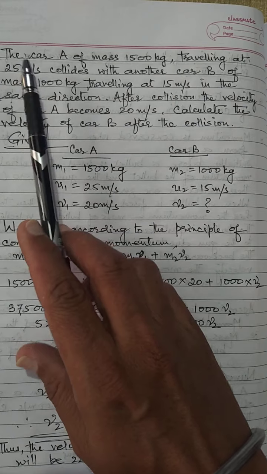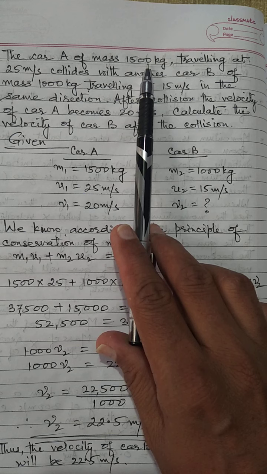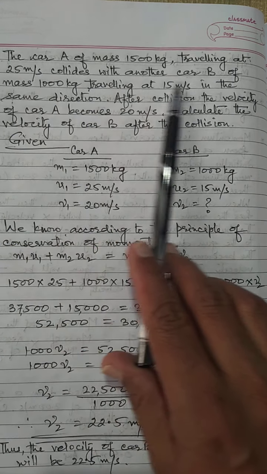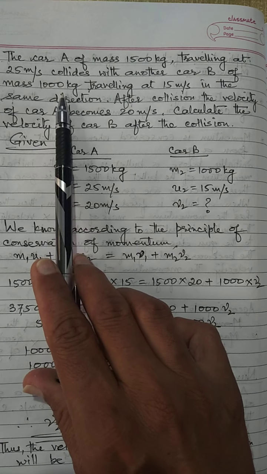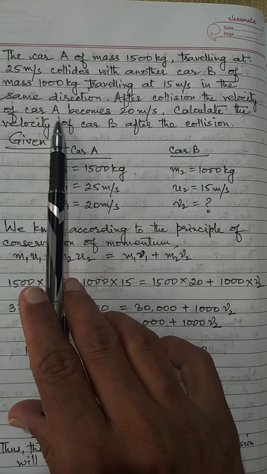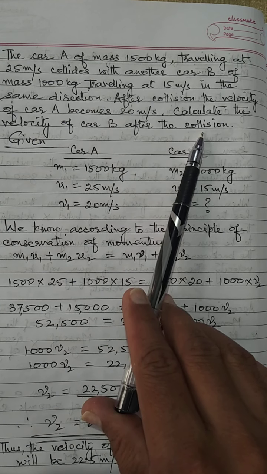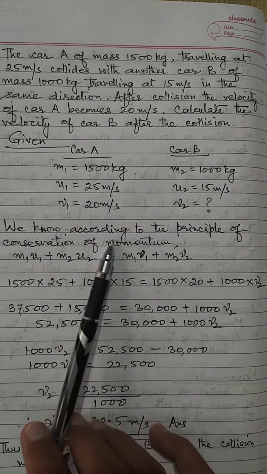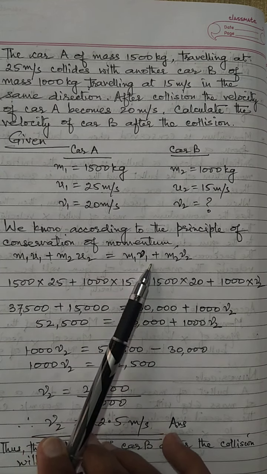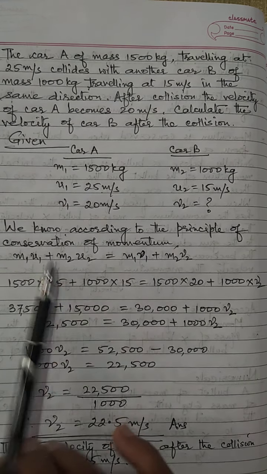Now next numerical. Car A of mass 1500 kg traveling at 25 meter per second collides with another car B of mass 1000 kg traveling at 15 meter per second in the same direction. After collision, the velocity of car A becomes 20 meter per second. Calculate the velocity of car B after the collision. We know the formula according to the principle of conservation of momentum: m1 u1 plus m2 u2 is equal to m1 v1 plus m2 v2, which we have already derived. We will use this formula.